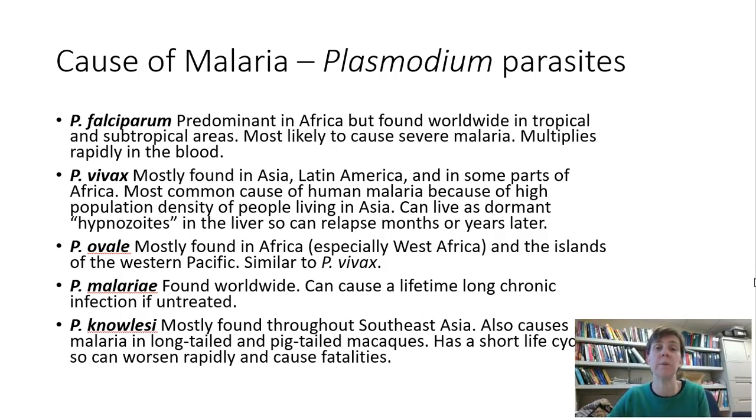And this is why when we think about the number of people who die from malaria, it's very often children in Africa, because this is the predominant species in Africa. So they're being infected with this one that's most likely to cause severe malaria.